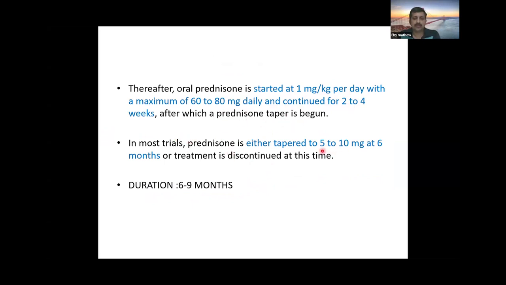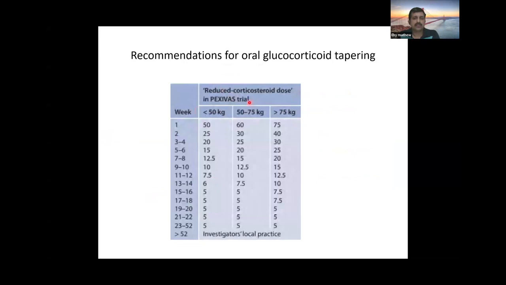Prednisolone is tapered to 5 to 10 mg at 6 months. In the PEXIVAS trial, a reduced steroid regimen, reducing steroids rapidly from the second week, that is from 60 mg to 30 mg, was found to be non-inferior to the normal steroid regimen.